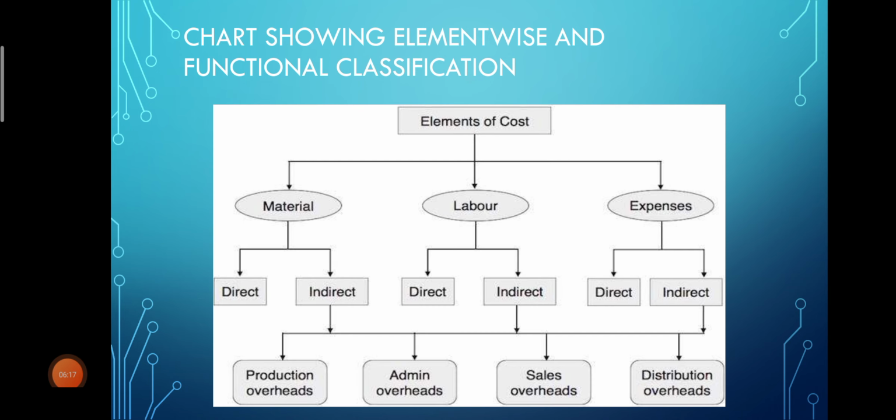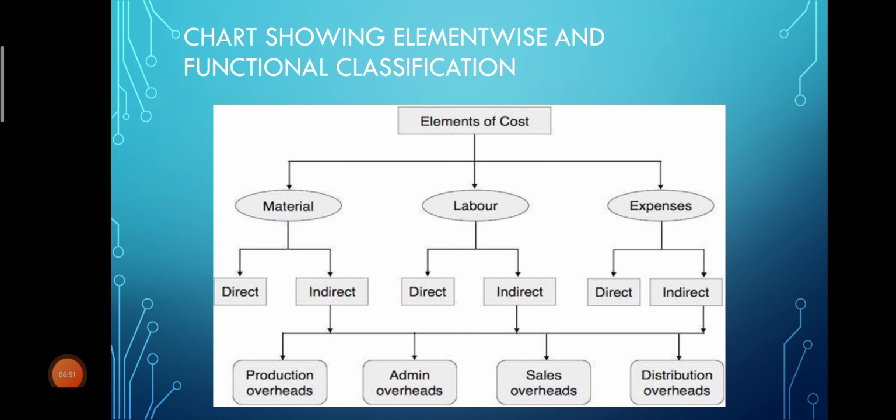Now next we are going to see a chart showing element wise and functional wise classification, because based on this classification itself the cost sheet will be prepared. Okay, so here we have elements of cost. Elements of cost are classified into three, that is material, labor and expenses. Material, labor and expenses we have seen under element wise classification.